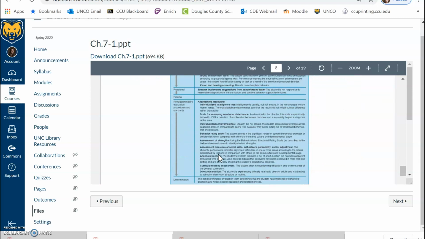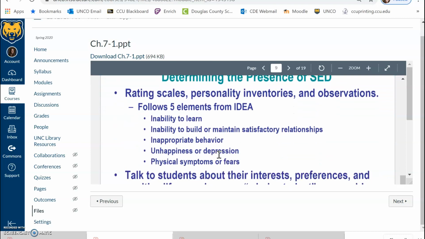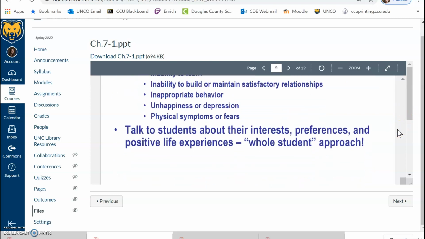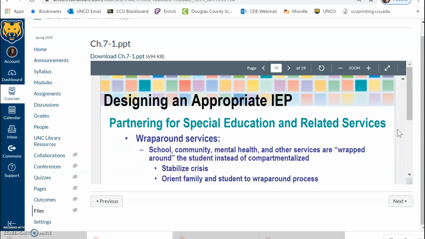There's information here about evaluation. You want to include rating scales. You may see observations, particularly mental health professionals will interview or provide rating scales to people at home, parents, guardians, or family members, as well as to general education and or special education teachers, others who have frequent contact with the student, to look for those SED criteria. And also, as appropriate or available, an interview with the student can be really helpful.